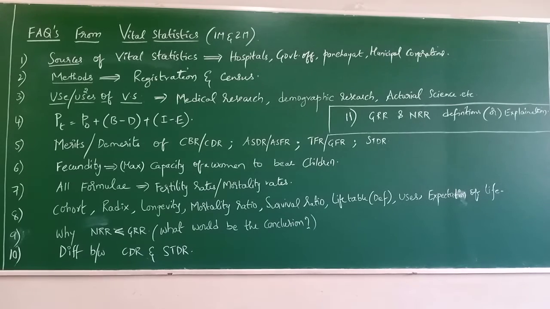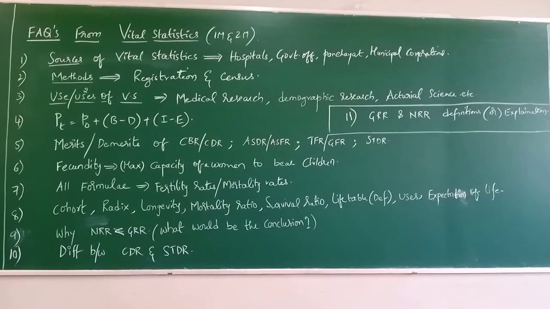Next, in CBR, what is another merit? In CBR I am talking about births, male and female. Generally, births means we usually restrict ourselves to considering the female population, right? But here in CBR, crude birth rate, it takes both men and women population into consideration. Only in CBR; in all the other fertility rates except CBR, only the female population is considered. Crude birth rate considers both male and female population to calculate the CBR.